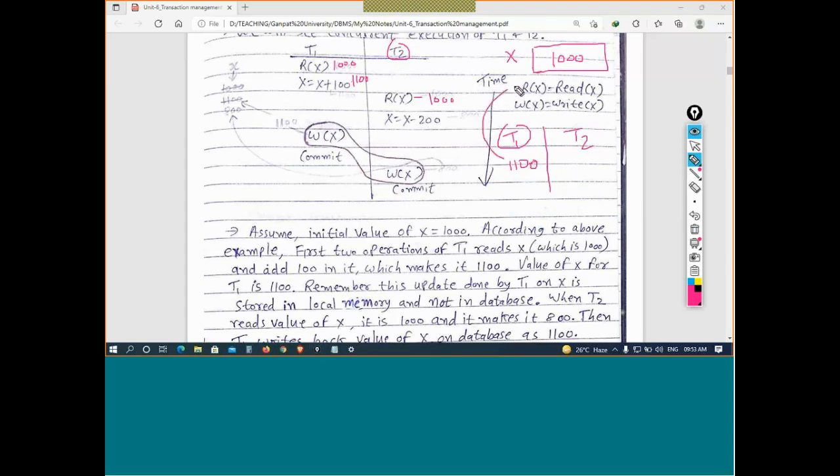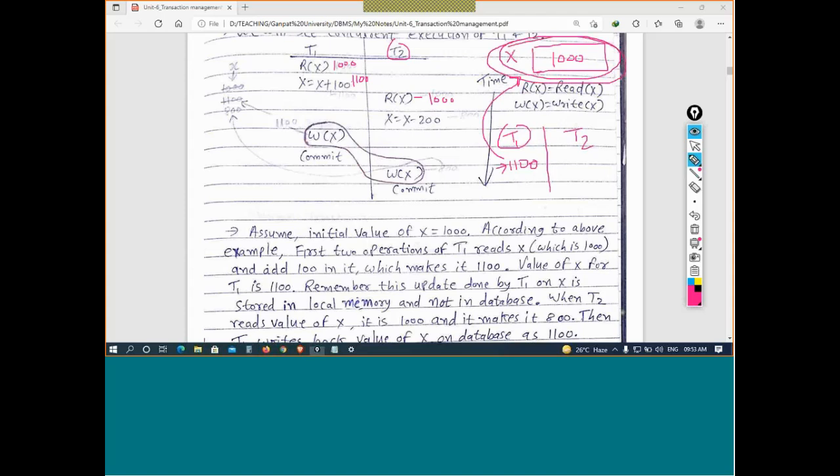Then it updates the database, when the write operation and commit operation execute. So here it has updated its own temporary storage, meaning the variable's value is updated, but it has not updated the database yet. So this is my database here.